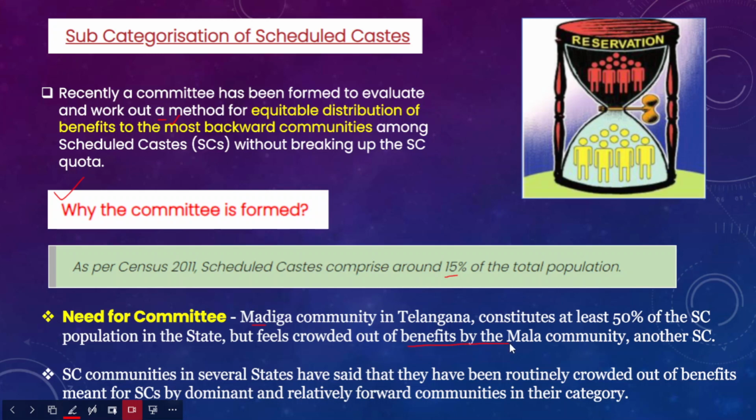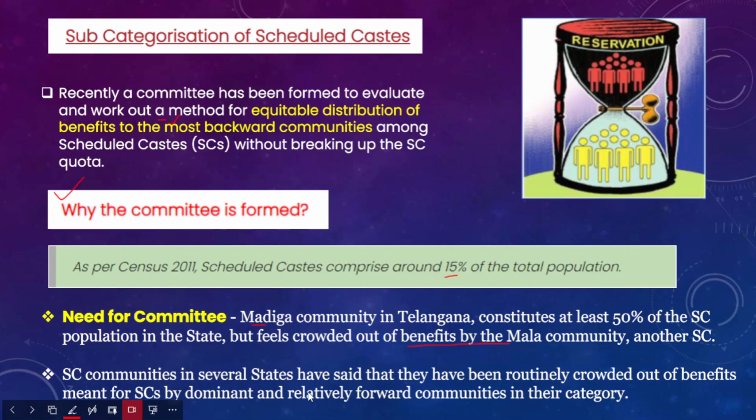Mala community is another SC community, but within SCs it is a little forward, progressive community compared to the Madiga community. It is taking the benefits of the 15% reservation envisioned for the scheduled castes. So this is the first reason.